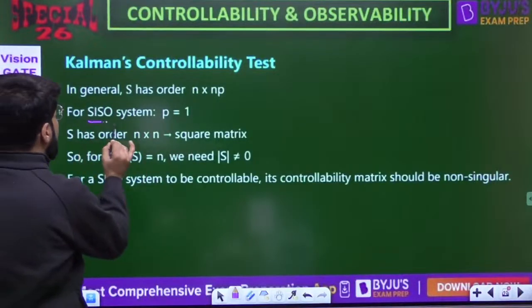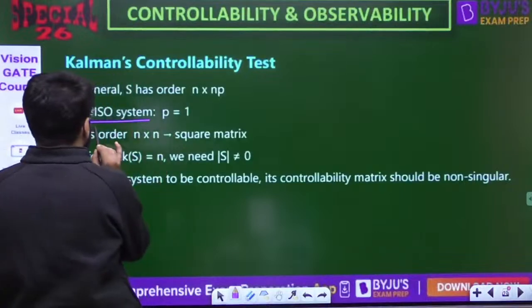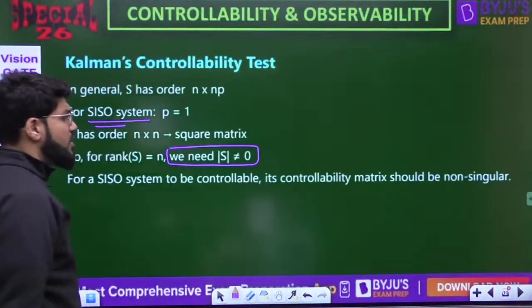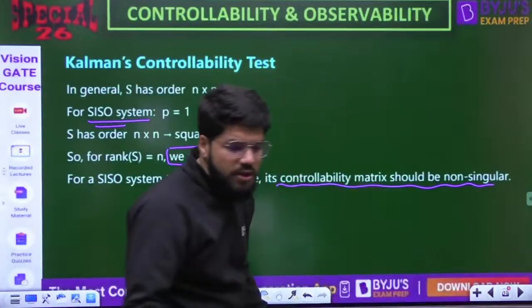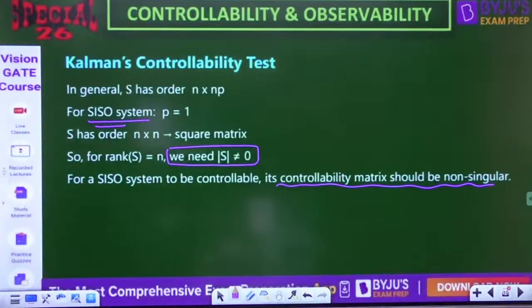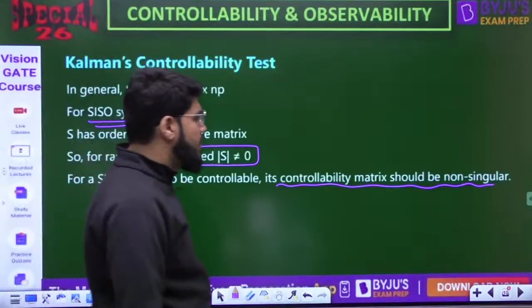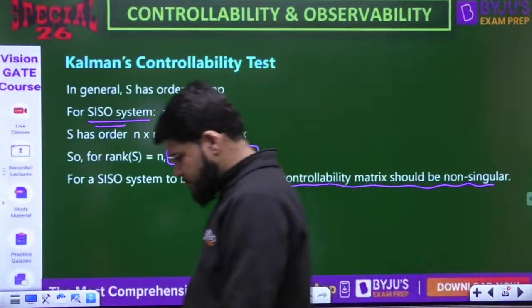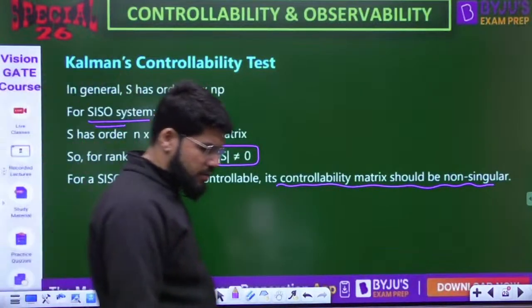So if you specifically talk about SISO, what you only need for controllability is that the controllability matrix determinant is not equal to 0. That means the controllability matrix should be non-singular. Non-singular means having a non-zero determinant. So for a SISO system to be controllable, the controllability matrix should be non-singular.